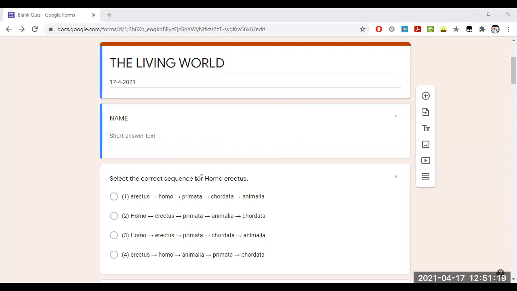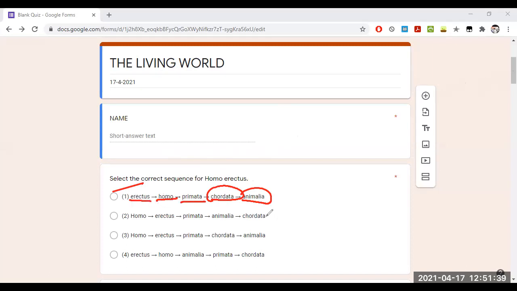Coming to your first question, select the correct sequence of the Homo erectus. Here you can clearly see the four options. In this, the correct answer is this one, where you can clearly see Animalia is a kingdom, Chordata is a division, and then the class, and this is the genus, and this is species.